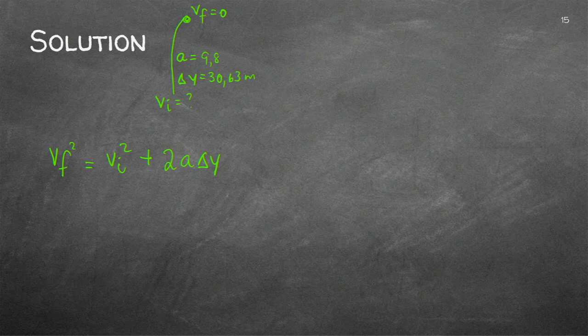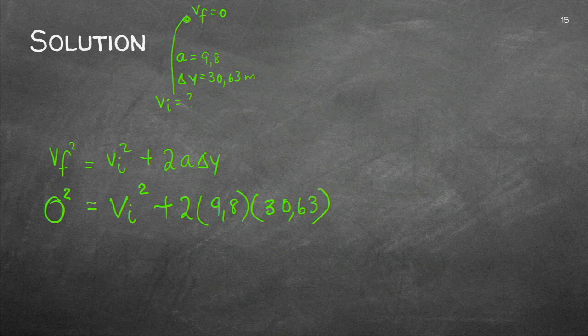Let's have a look. It's going to stop at the top, so I know that's 0. It's going to come from the bottom, but that's what they asked of me. I know it's accelerating at 9.8 and it's going up 30.63 meters. And let's say the up is positive, therefore I'm using that as positive.